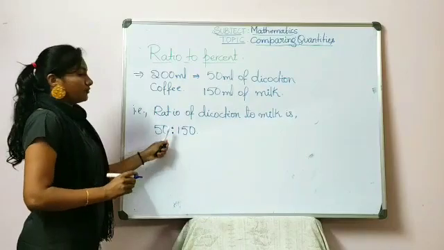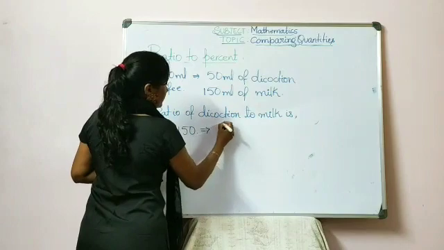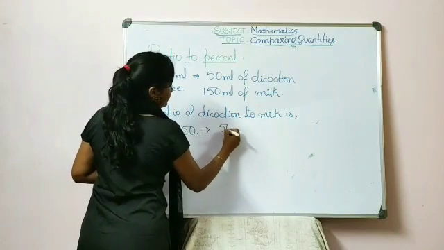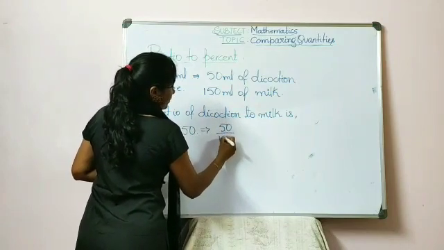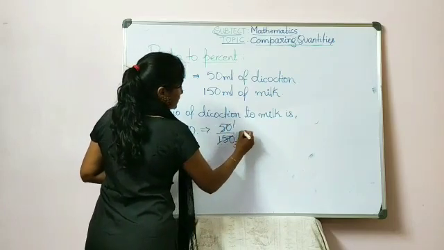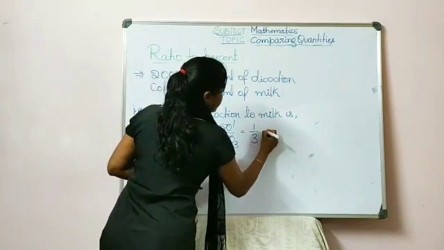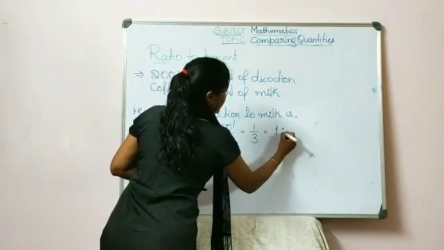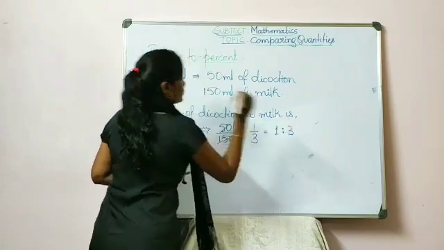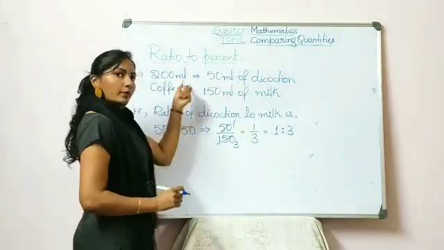So it is 50:150, and when we simplify, we have to write in the form of fraction. We get 50/150. This is 50 ones are 50, 50 threes are 150. So the simplified form will be 1/3, and in ratio we write it as 1:3. So 1:3 is the ratio of decoction to milk to prepare coffee.